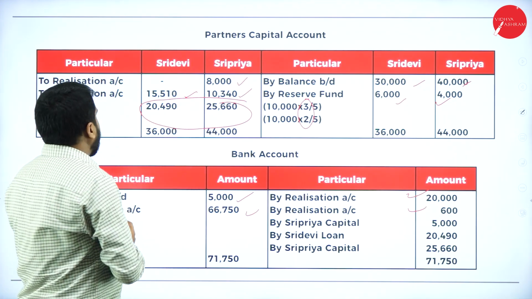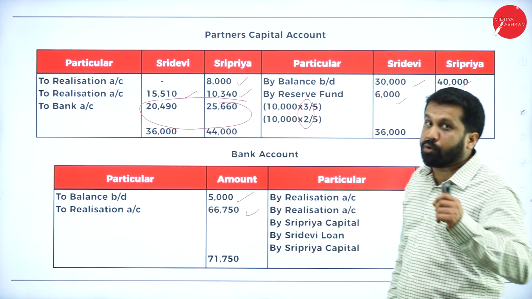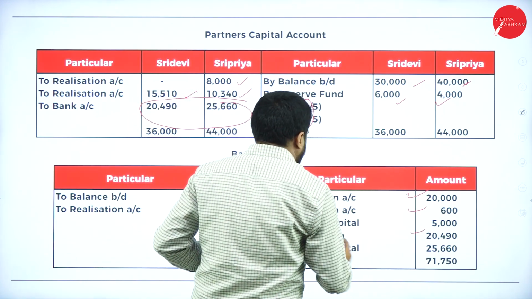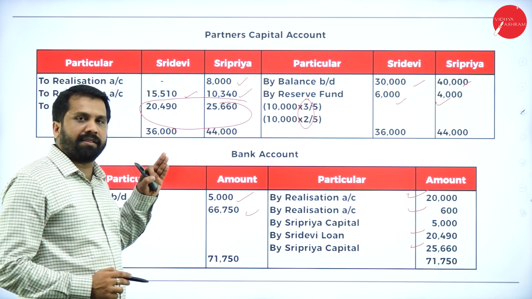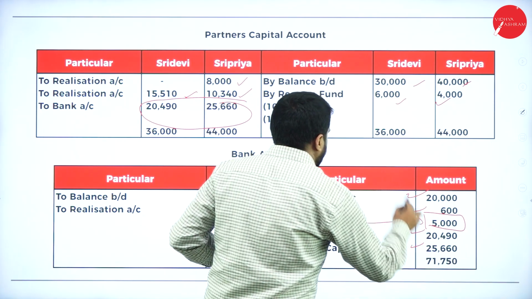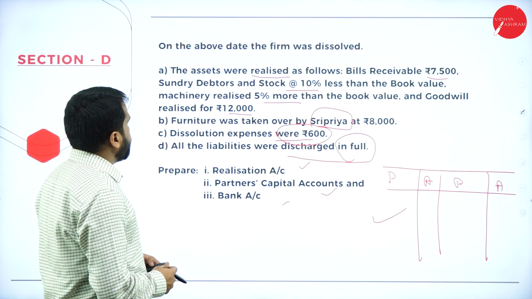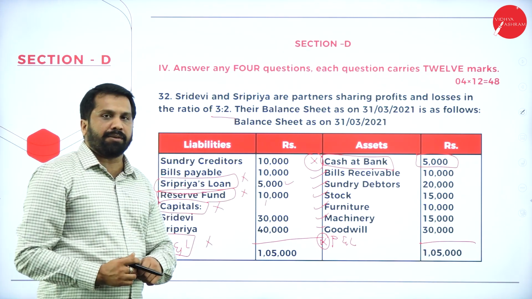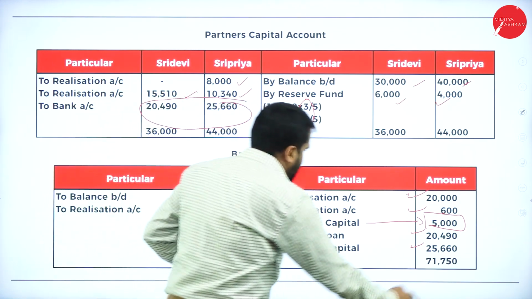Then come to partners' capital, we have to bank 20,490 and 25,660. To will become what? By. Come to bank account. By Sridevi capital and by Supriya capital. Hope you are clear. Yes, this is your calculation. Then the last one is nothing but the loan of Sri Priya. The loan of Sri Priya is already given in the balance sheet. So it is a loan, yes. The Sri Priya loan is 5,000. So we have written Sri Priya loan as 5,000. Your total is 71,750.